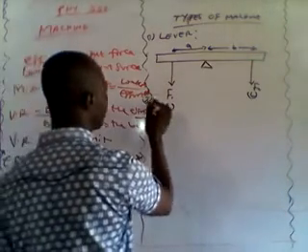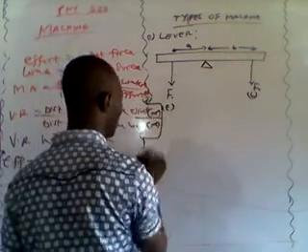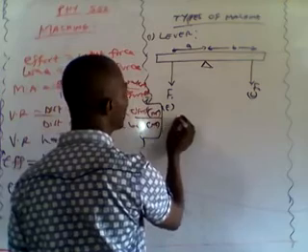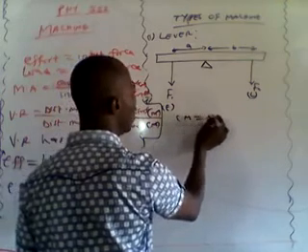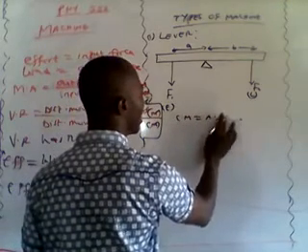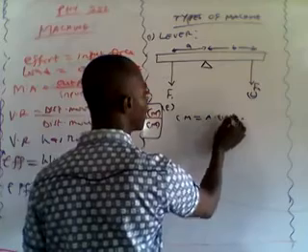Using the principle of moment, we have that clockwise moment equals anti-clockwise moment. I hope you've not forgotten this.